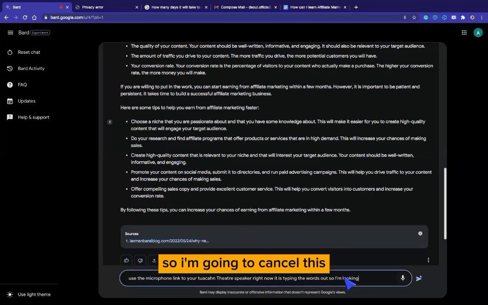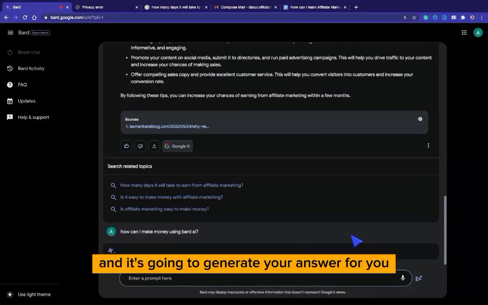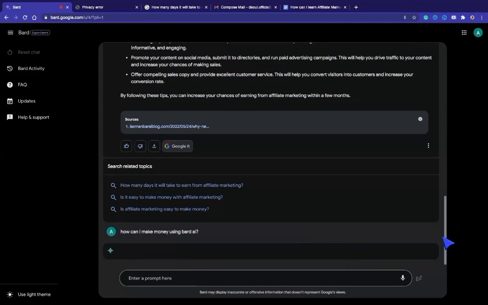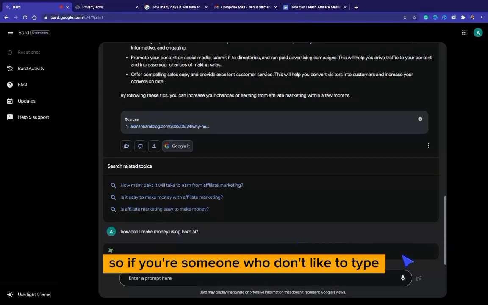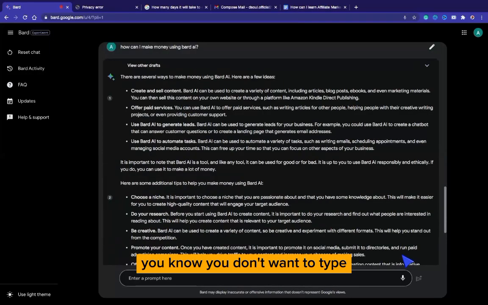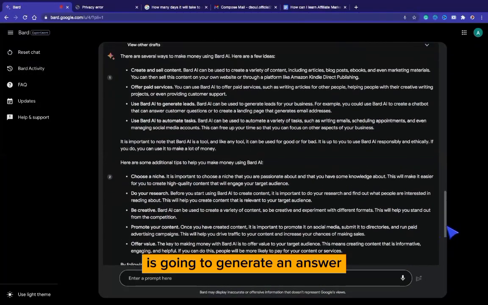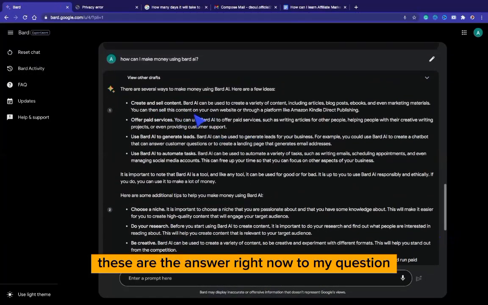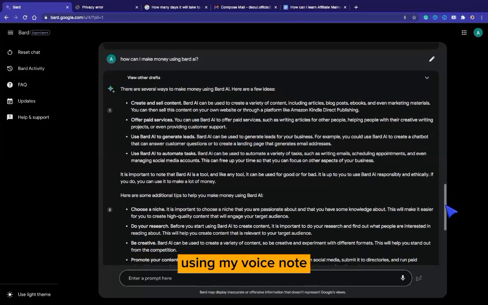So I'm going to cancel this. So here is my prompt right now. I recorded the prompt, so you can easily enter and it's going to generate your answer for you. This is something that is not available on ChatGPT. So if you're someone who doesn't like to type, you can simply record your voice and send your prompt. It's going to generate an answer for you. You can see this is the answer right now to my question using my voice note.